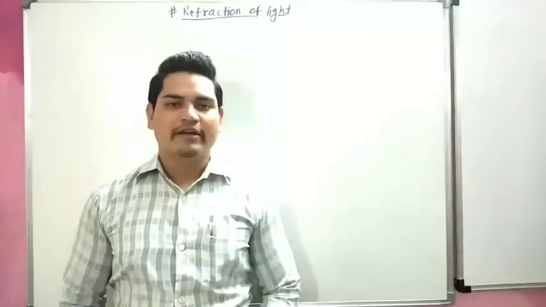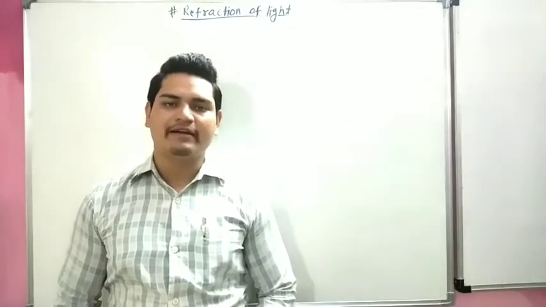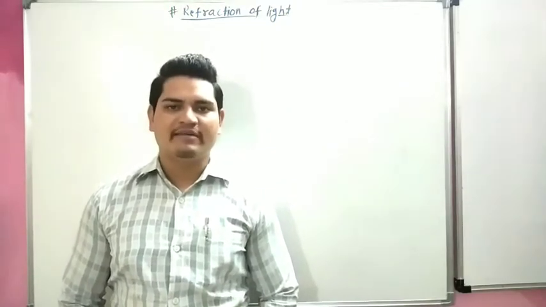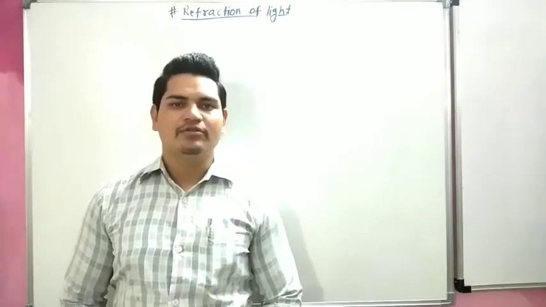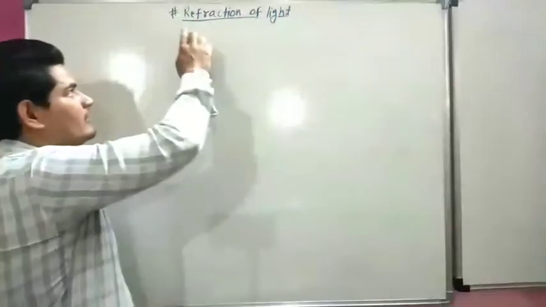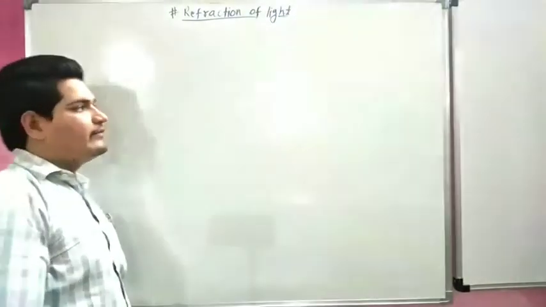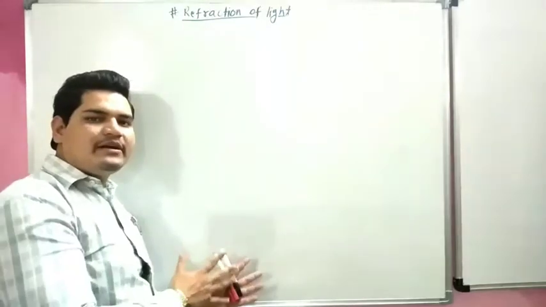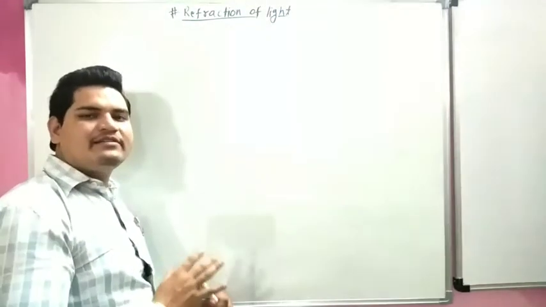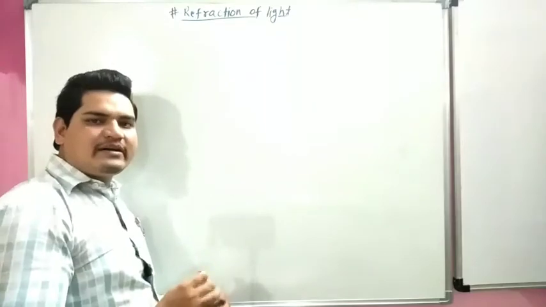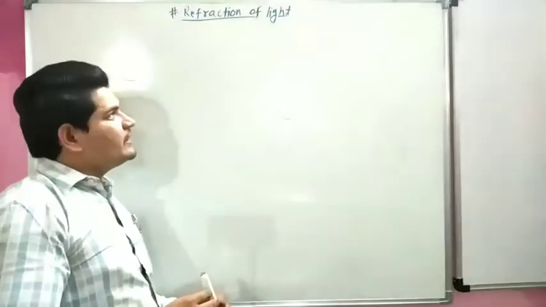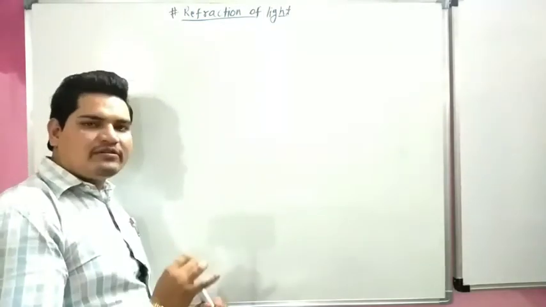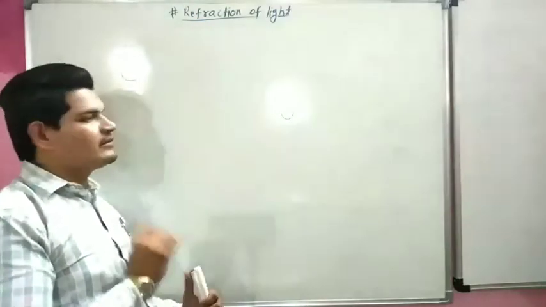Now our next topic, refraction of light. Refraction of light is also one of the most important topics. It is very important for 10th class CBSE. So let's start. Refraction of light. When an incident ray comes from a rare medium to a denser medium, it is diverted from its original path. This phenomenon is called refraction of light.